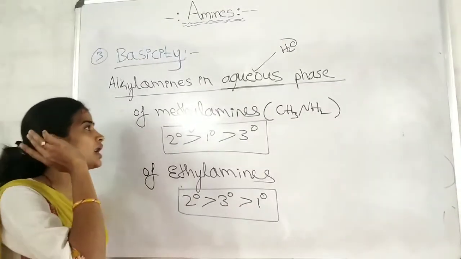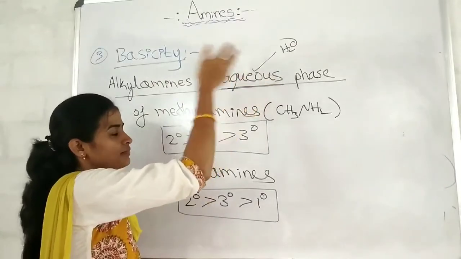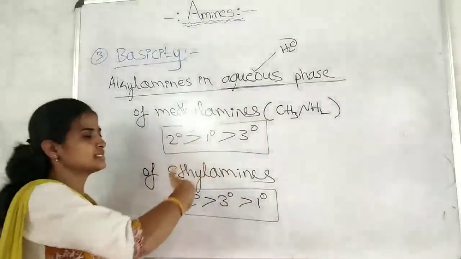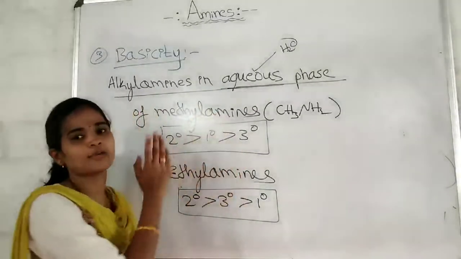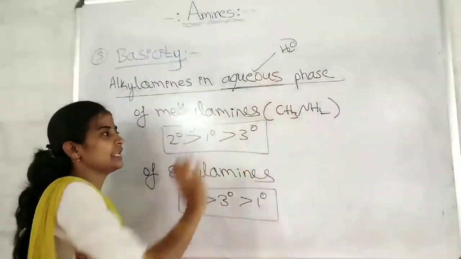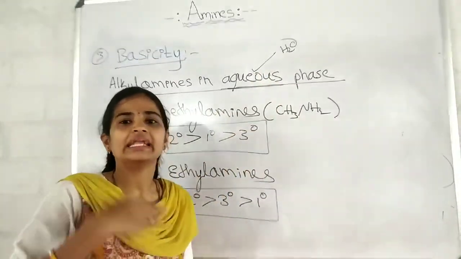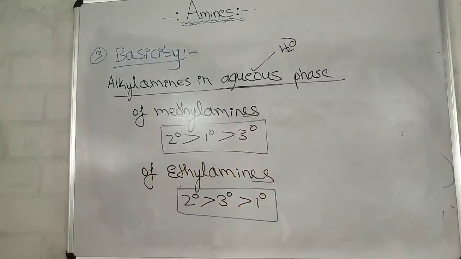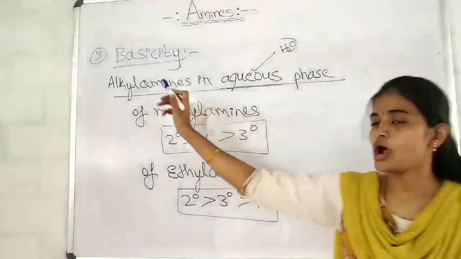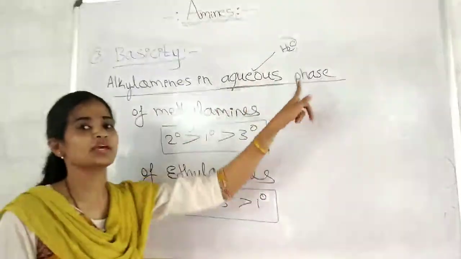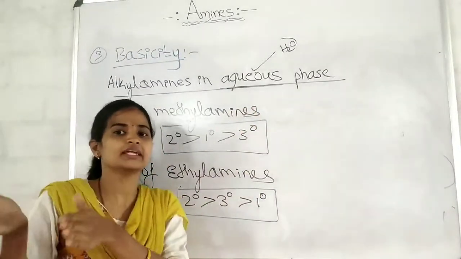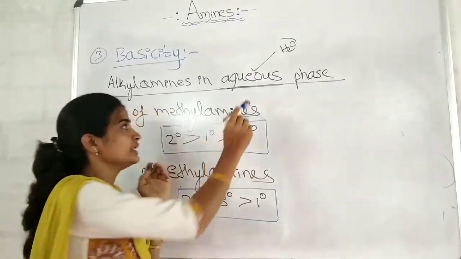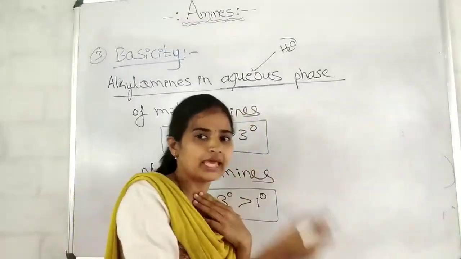See, unlike what we have discussed about the basicity in the gaseous phase, we can't tell it like that. We have to consider all the effects, and finally it is the practically observed order of basicity of the methylamines. That means methylamine, dimethylamine, trimethylamine, which is more basic in the aqueous phase. Order of basicity of the alkyl amines in the aqueous phase is different for the ethylamines, and it is different for the methylamines. We can't combine both and ask only in the aqueous phase. That can be done only in the gaseous phase.